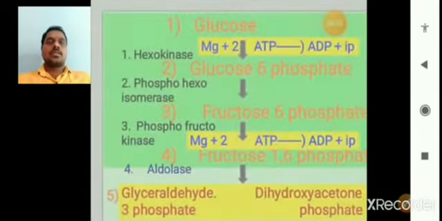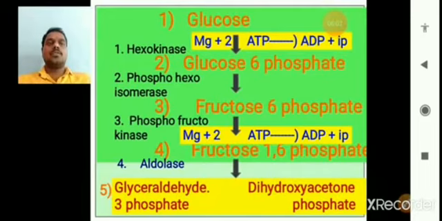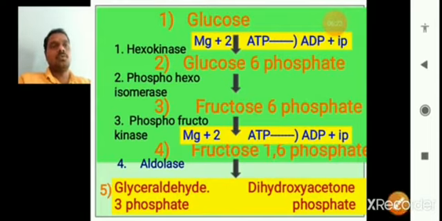In the next slide, this is the glycolysis pathway. Here we see how glucose is converted finally into pyruvic acid, which contains 3 carbon molecules. The major base molecule of glycolysis is glucose.